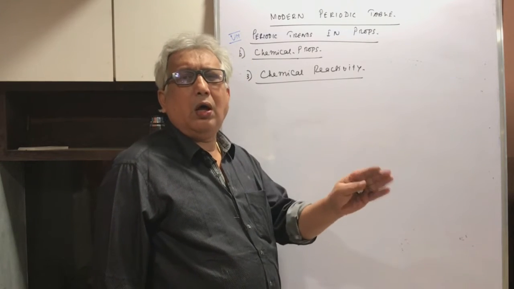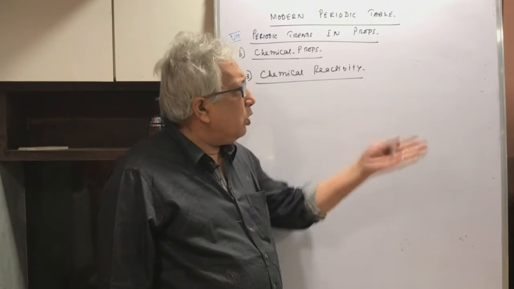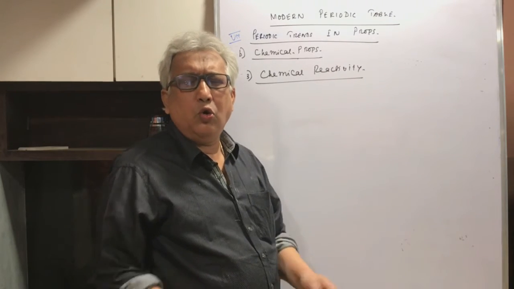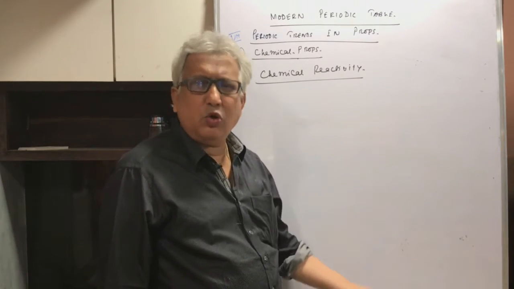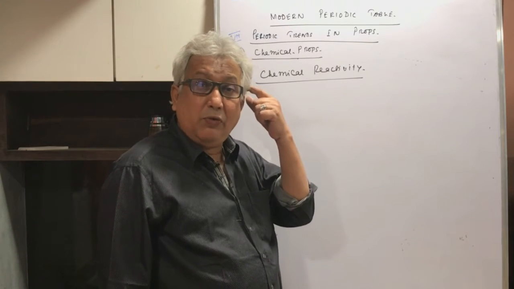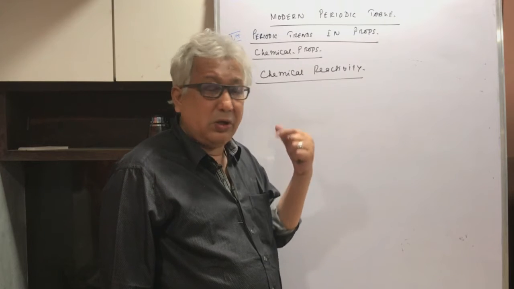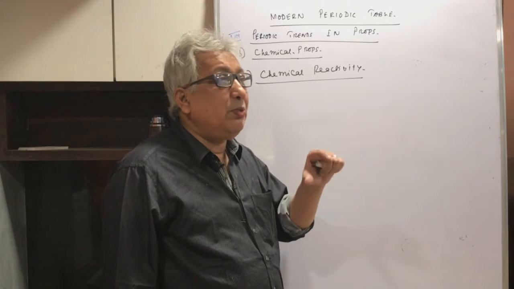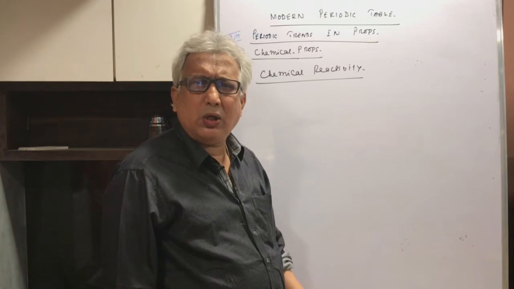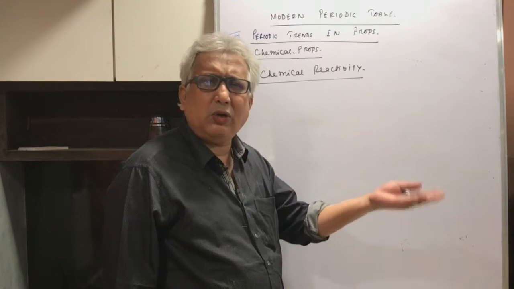And if you ask me, sir, why you are saying that, I would say in group 18 they all have a noble gas configuration. No matter what, their reactivity is almost zero, not zero but almost zero. But when you think of the rest, it all depends upon electronic configuration. Like sodium, it has only one electron in the outermost shell, and therefore it is desperate to lose that electron and it is highly reactive.